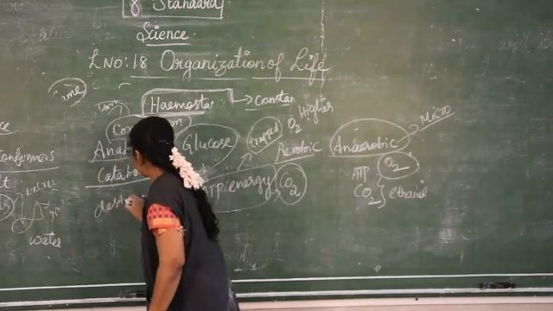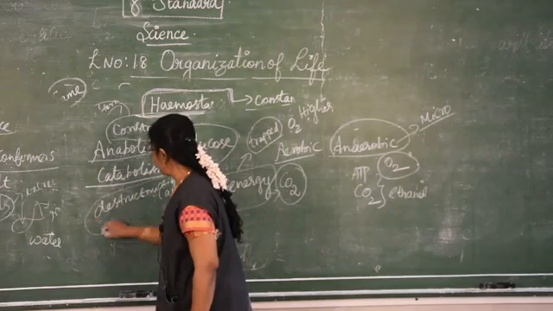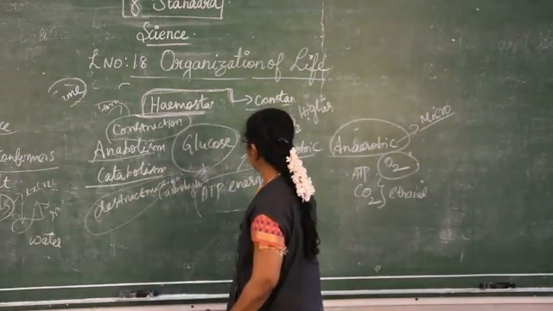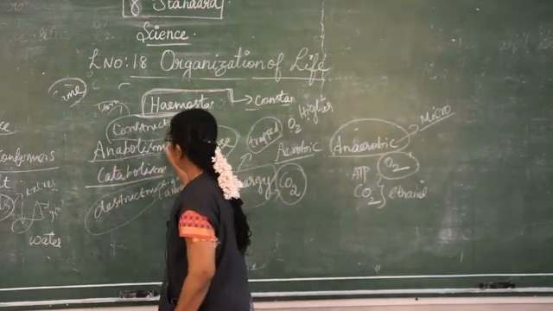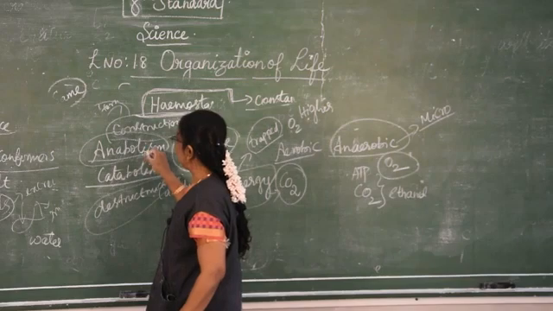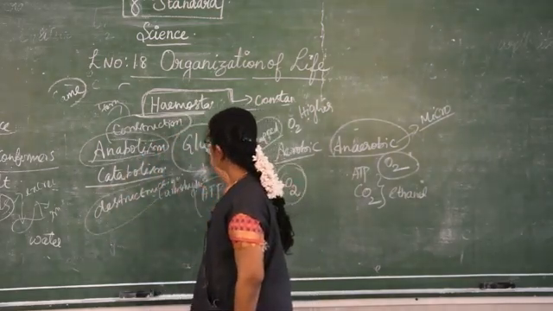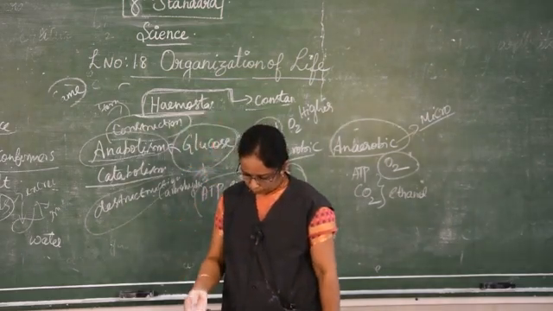Catabolism is known as the destructive process. The energy is converted into useful form. When glucose is converted into energy, the food is broken down to transform energy.